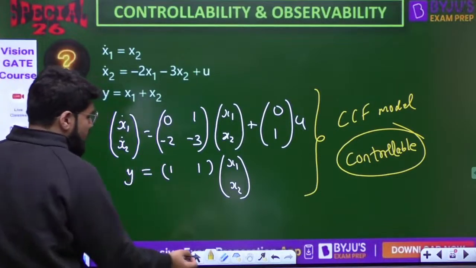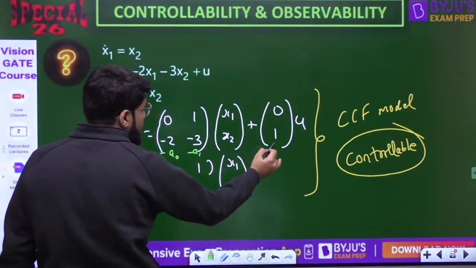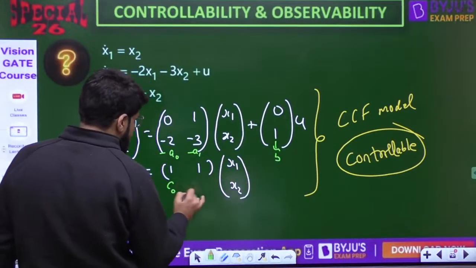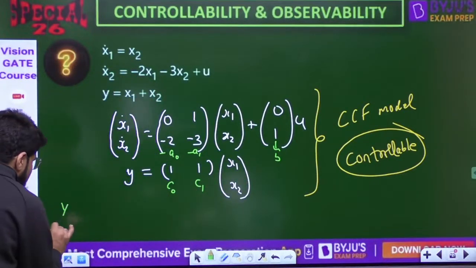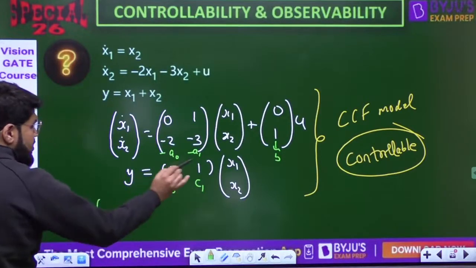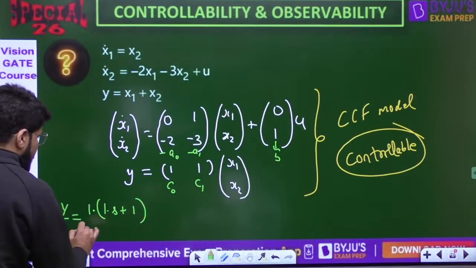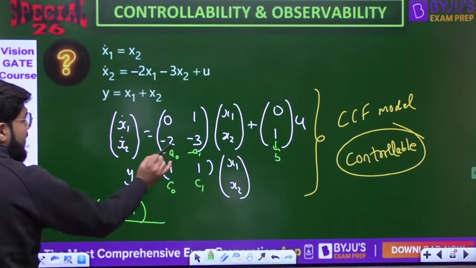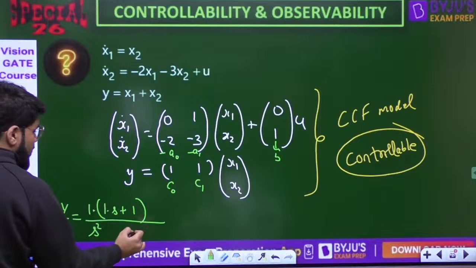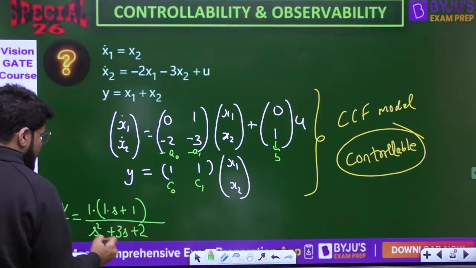Dear, again write down the transfer function. Look, this is minus A0, minus A1, this is B, and this is C0, this is C1. So what is the transfer function? In the numerator, B is 1, C0 and C1 both are 1. So C1 is 1, 1 into S plus 1, C0 is 1. Divided by, coming to the denominator, A0 is 2, and opposite sign, then plus, reverse, 3S plus S square.